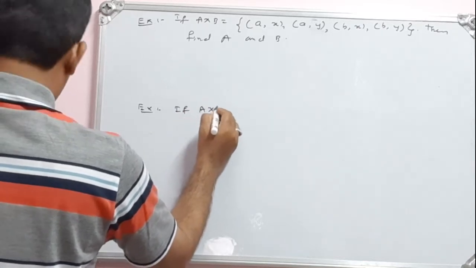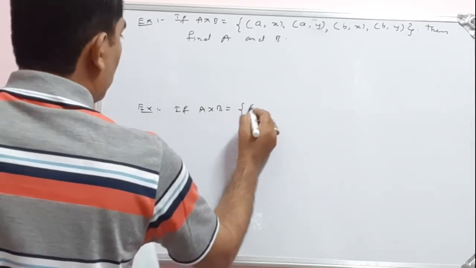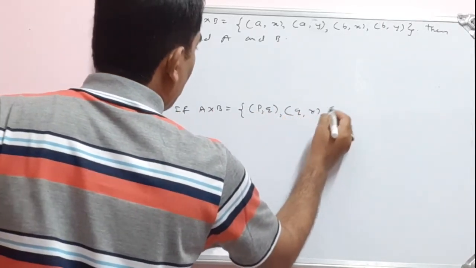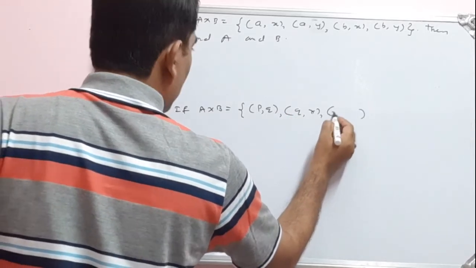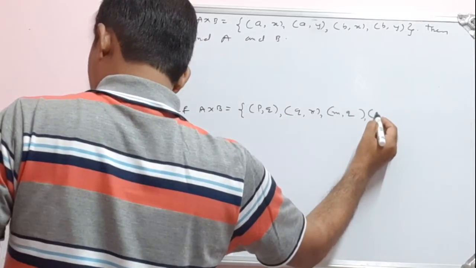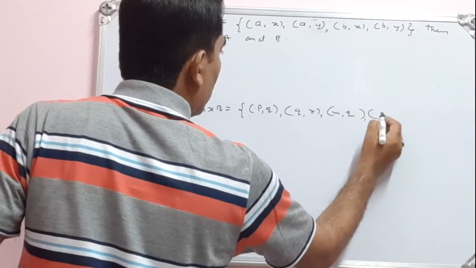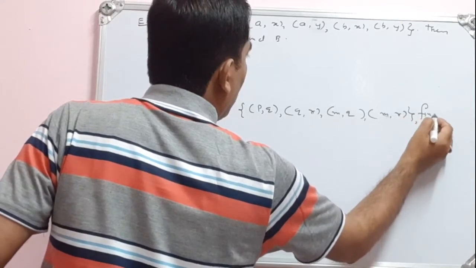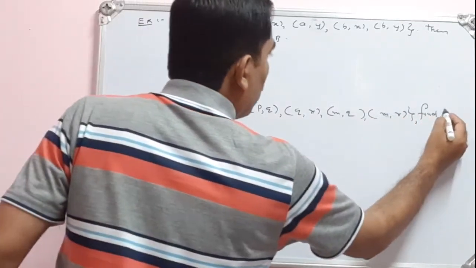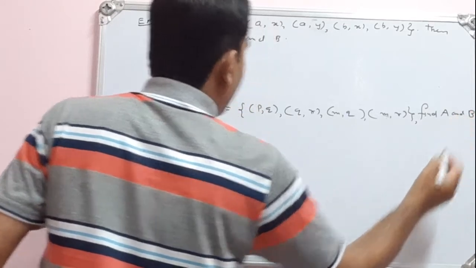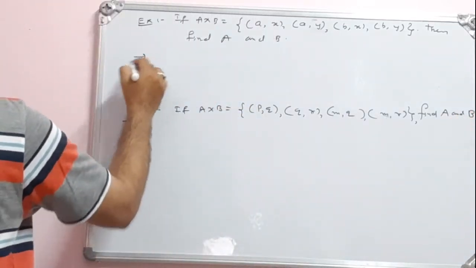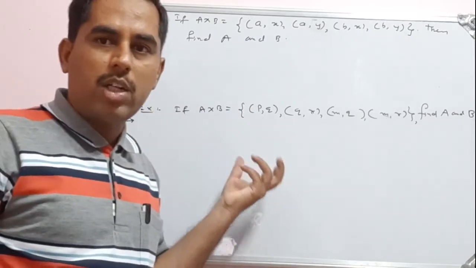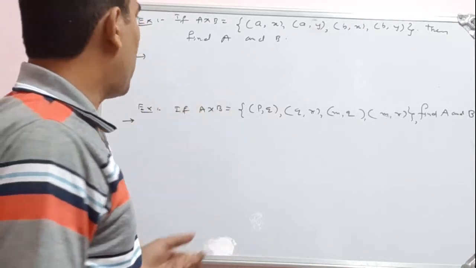If A cross B is equal to {(p, q), (q, r), (m, q), (m, r)}, find A and B. Okay, so I have written two examples regarding this Cartesian product.